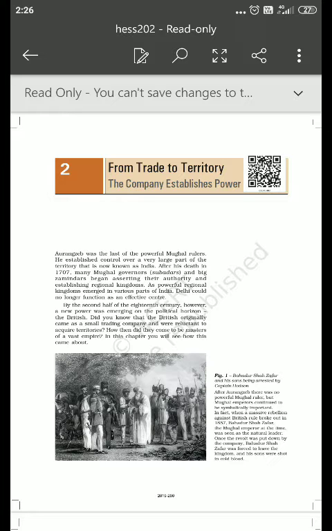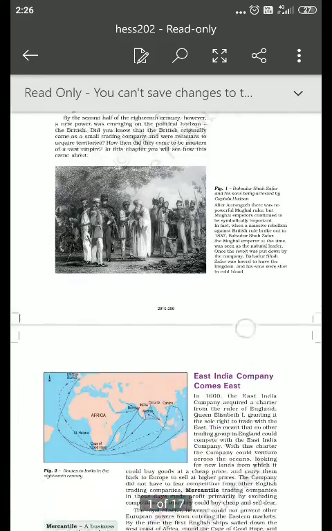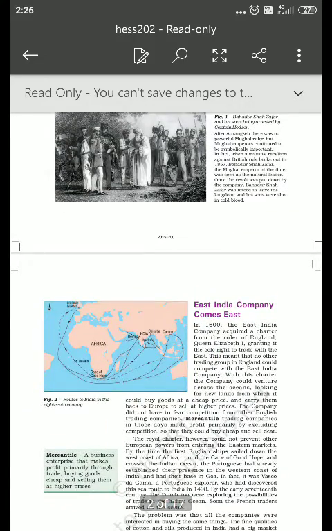From trade to territory, the company established its power. It's a very important and very interesting topic, so that we come to know how Britishers came to India. But before starting this lesson, I have a very interesting topic, or you can say what is the main topic which we have to learn in this chapter.